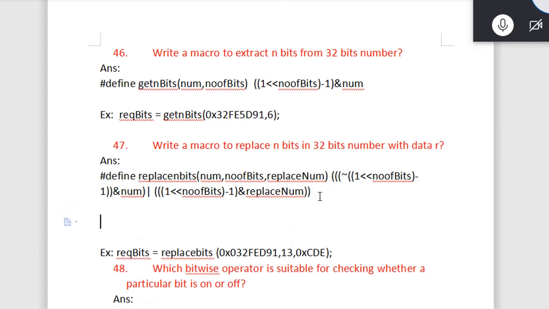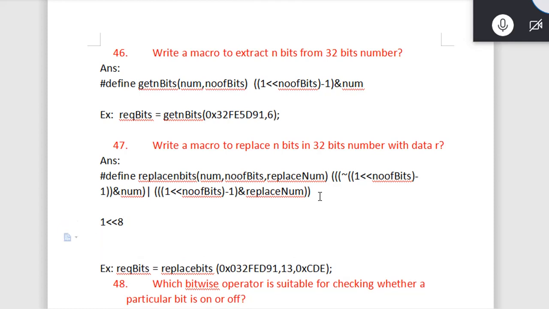I will show, if somebody is not aware of one left shift with number of bits. Consider number of bits is maybe 8. Once we do the left shifting, this will become 0000. It's 32 bit. Now this was one number and we are shifting 8 times. So 1, 2, 3, 4, 5, 6, 7, 8. So it will come one here.